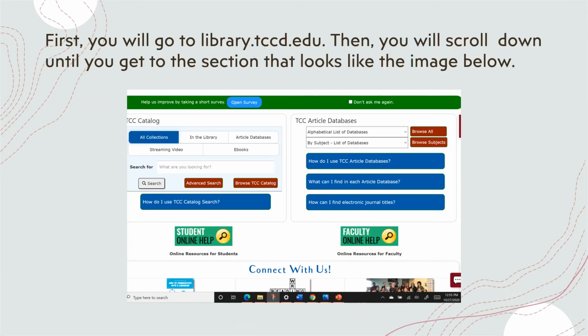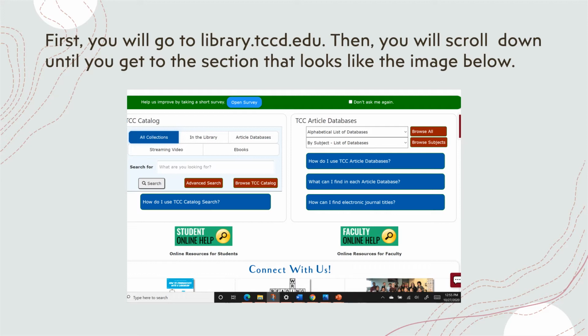Moving on, the first place that you'll go is library.tccd.edu. Now, you can find that website when you log into WebAdvisor and Blackboard as well. But if you just type that in, this image will come up.